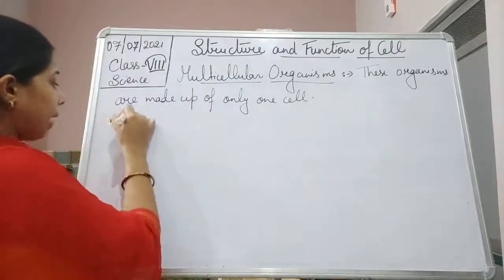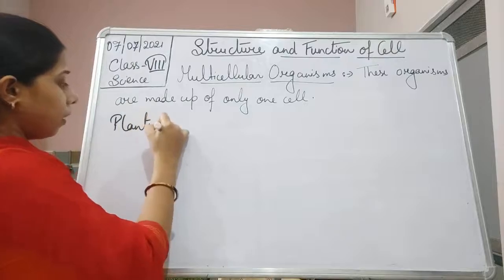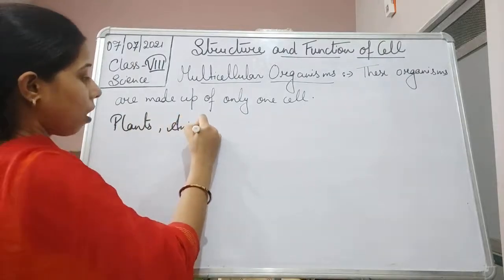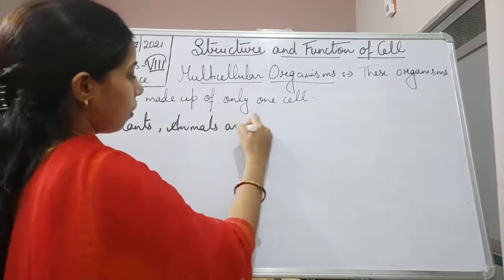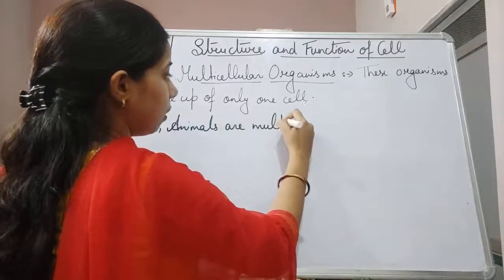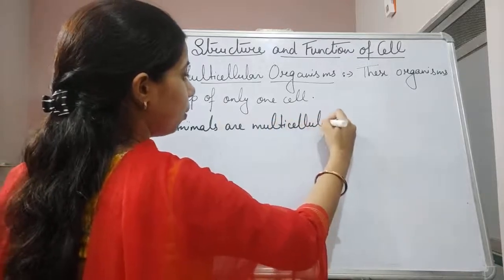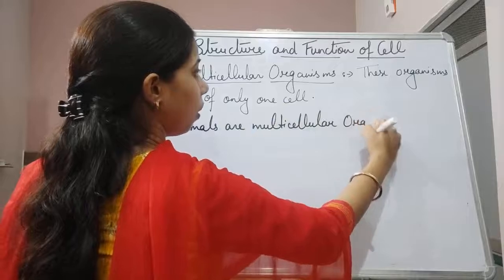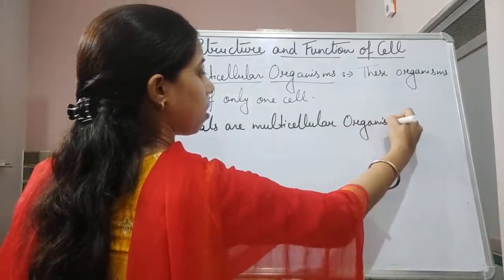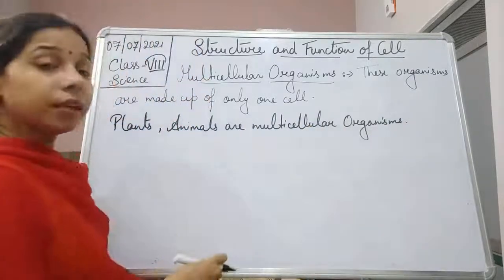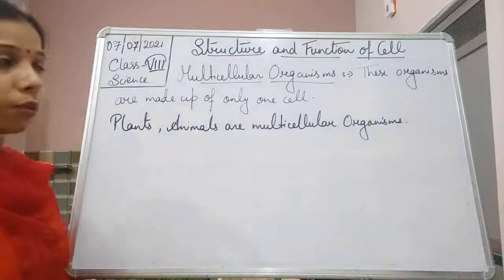Examples: plants, then animals are multicellular organisms. These are the multicellular organisms, students.